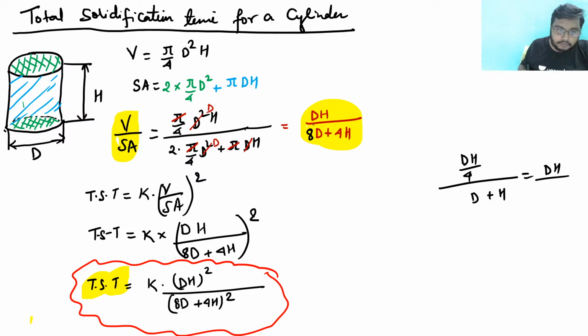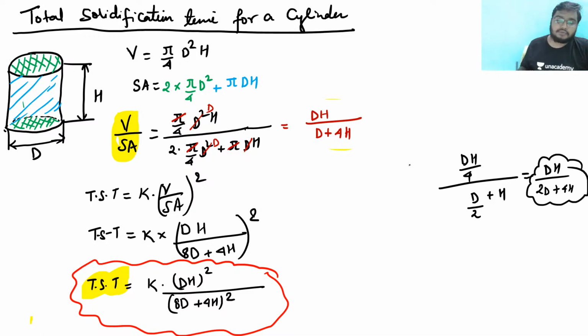This would be d by 2 here, d by 2 there, and this is h, right? So after that you will be getting this as 2d plus 4h. Yes, 2d plus 4h would be there. So just replace the 2d, replace it with the 2d. Okay, now it's okay.